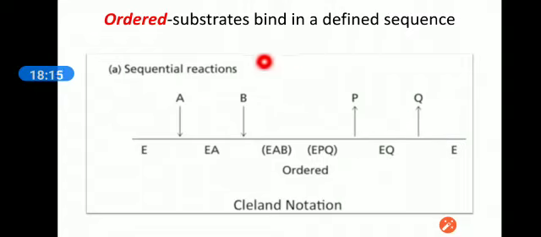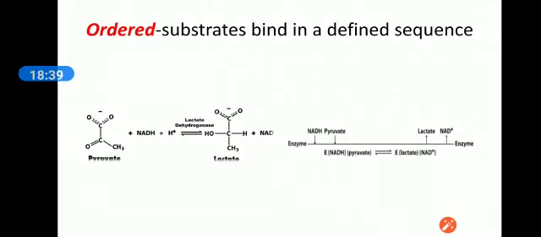But during that reaction, the enzyme modifies itself into different transition states. This notation is called Cleland notation, and we are discussing ordered sequential covalent catalysis. Now we will explain it with an example.